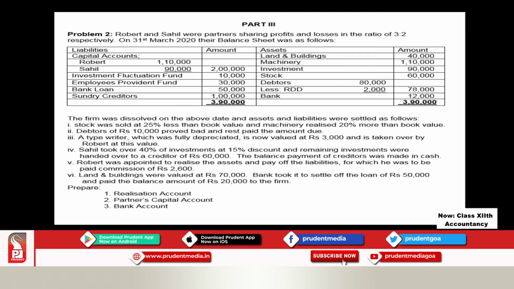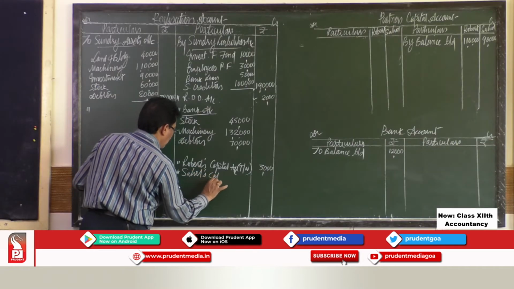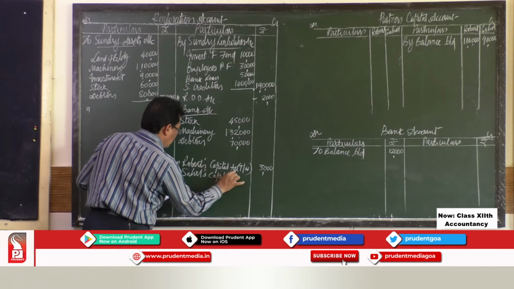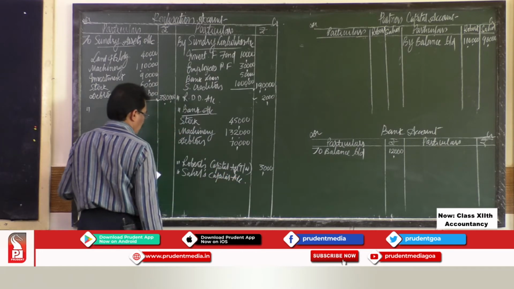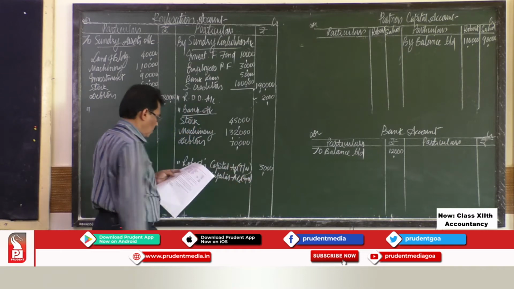So 40% of the investment is taken over by Sahil at a discount of 15%. So by Sahil's capital account. This is for investment taken over.